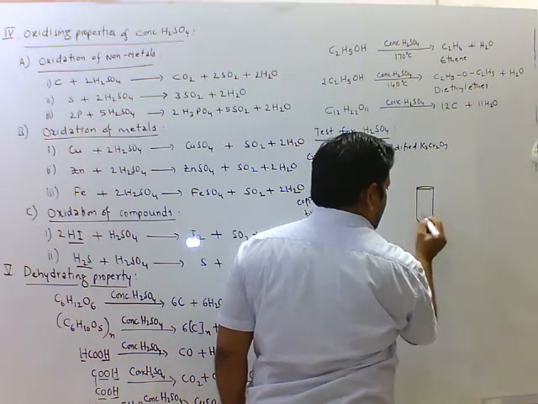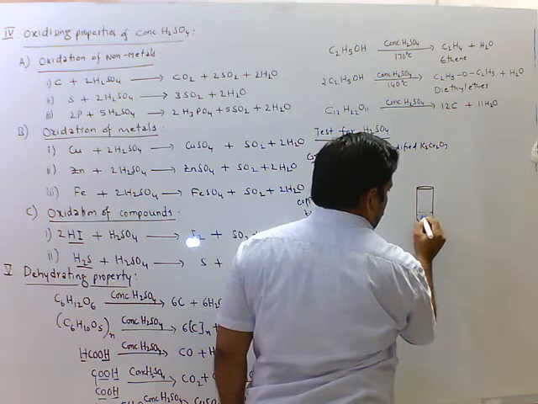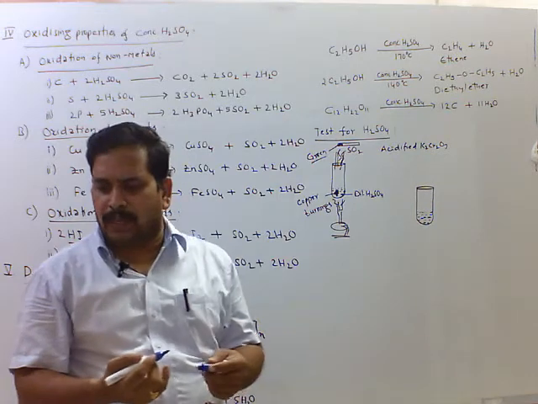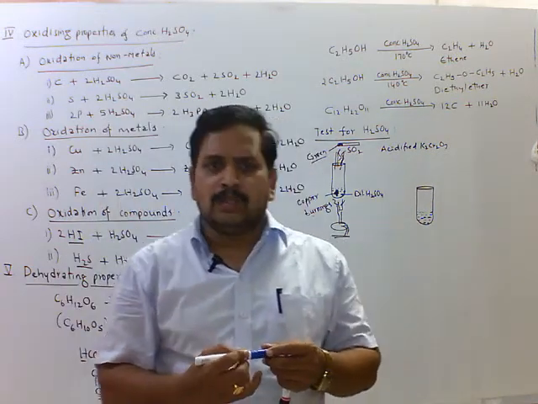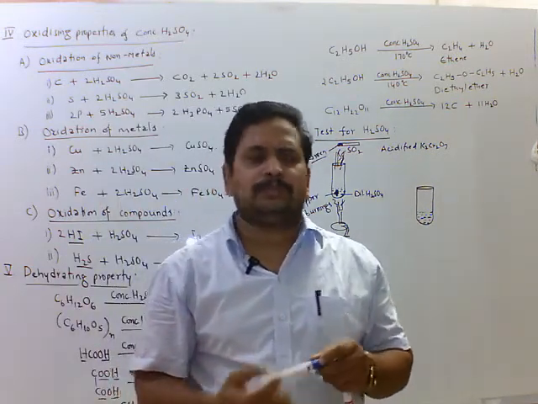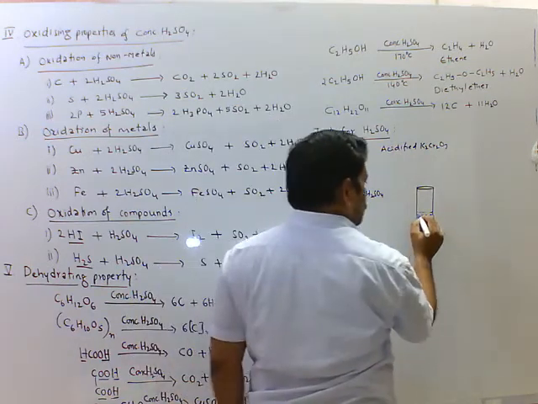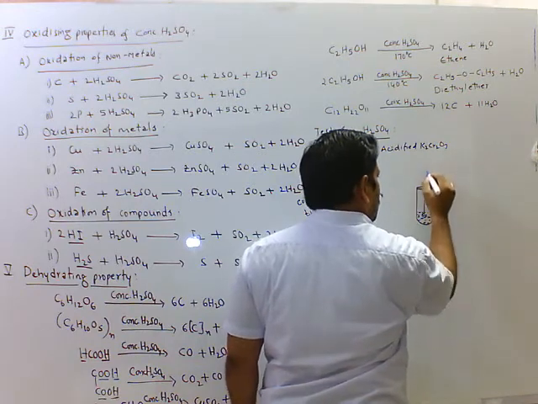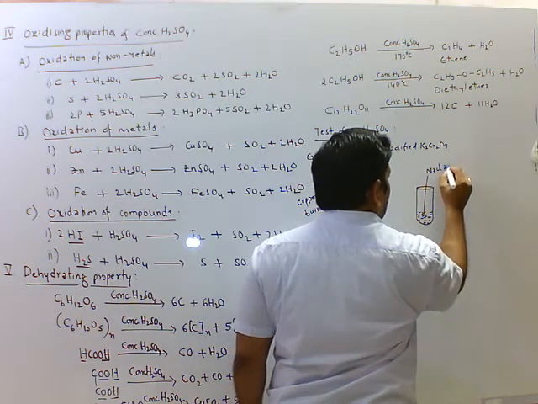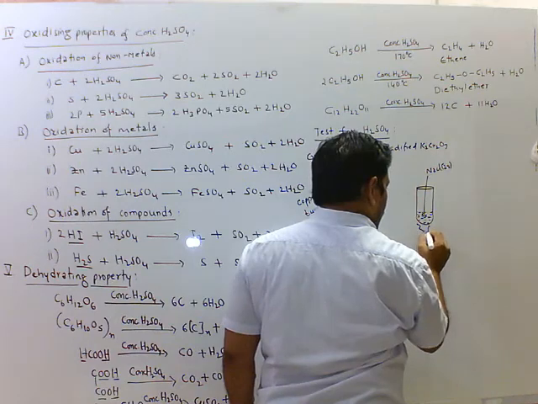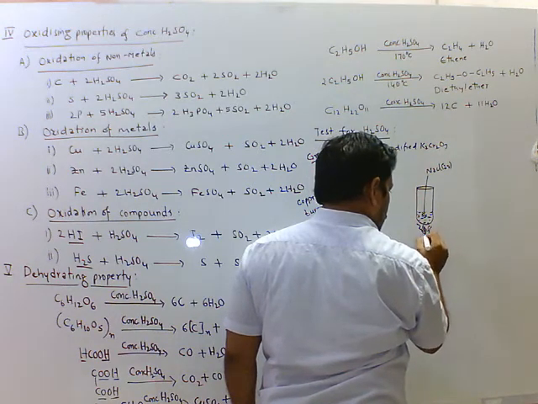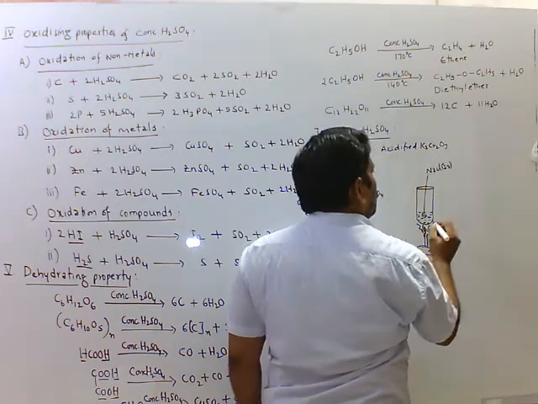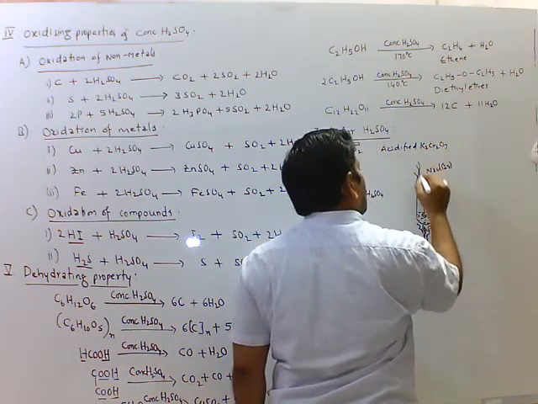dilute sulfuric acid. To this dilute sulfuric acid, I am adding sodium chloride solution. On heating, HCl gas comes out.